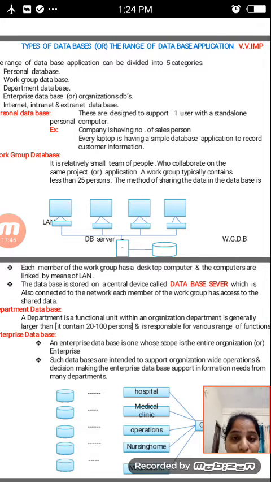For example, a company has a number of salespersons. Every laptop has a simple database application to record his own customer information.